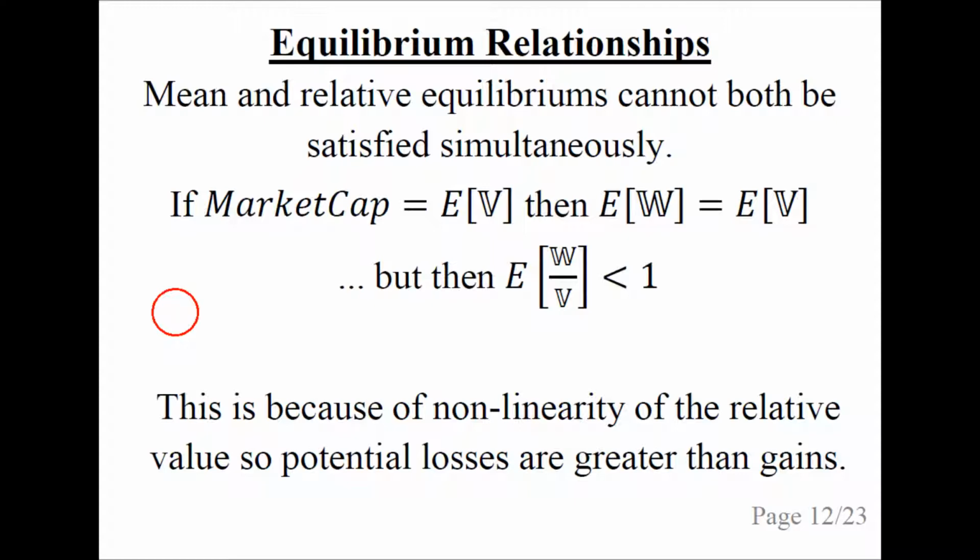If the market cap equals the mean value of V, which is the mean equilibrium, then we know that the mean value with a share buyback equals the mean value without a share buyback, but then the mean relative value is less than 1. It has to do with the nonlinearity of the relative value, so that potential losses are greater than gains. And again, you should see the first talk on share buyback valuation for more on this.